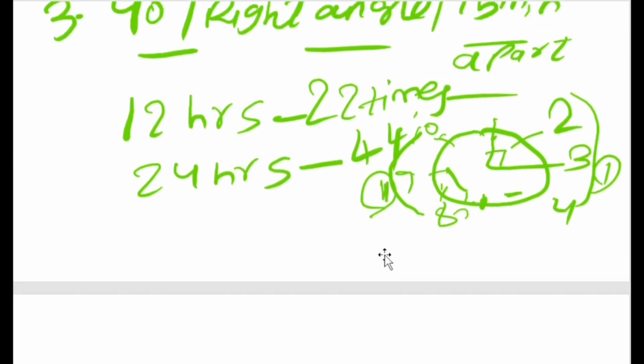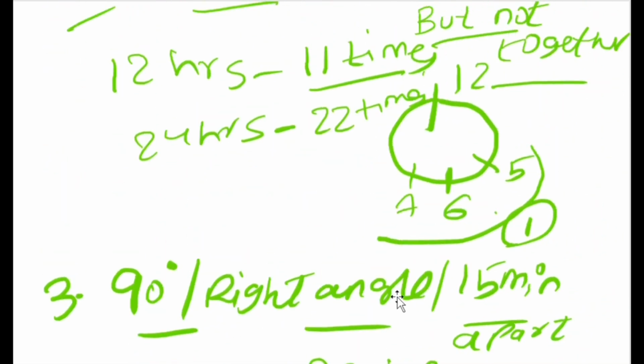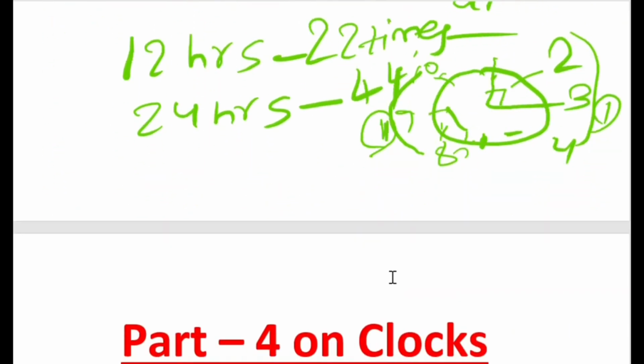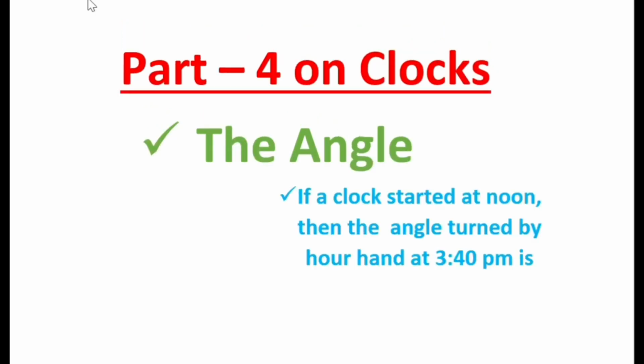So let's discuss the 4th and final episode on clocks. So let's start our session. Part 4 is regarding the angle. This is the exact question: if a clock started at noon, then the angle turned by the hour hand at 3:40 p.m. is? They're asking a very simple question.